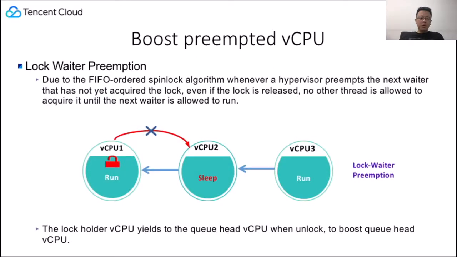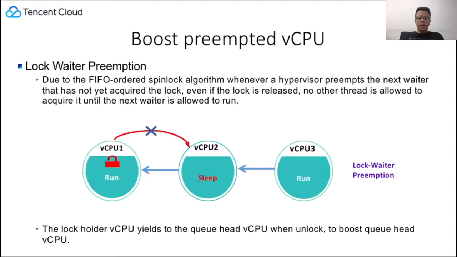Next is boosting the Q-head vCPU. Due to the FIFO order spinlock algorithm, whenever a hypervisor preempts the next waiter that has not yet acquired the lock, even if the lock is released, no other thread is allowed to acquire it until the next waiter is allowed to run.